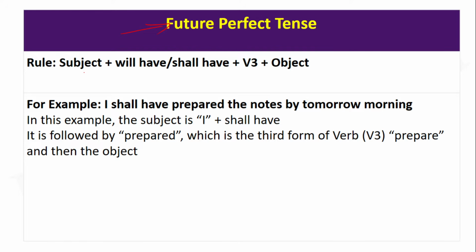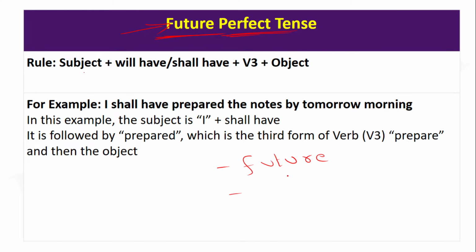What exactly is this? So, future perfect tense. First I will explain the situation of the tense, that is the timing of the tense. Then we will learn the structure, followed by a good number of examples. So, what is future perfect tense? I'll give you a very simple explanation. This tense is used for a future action. Of course, there is no doubt about it because the name itself denotes future. But why is perfect used?